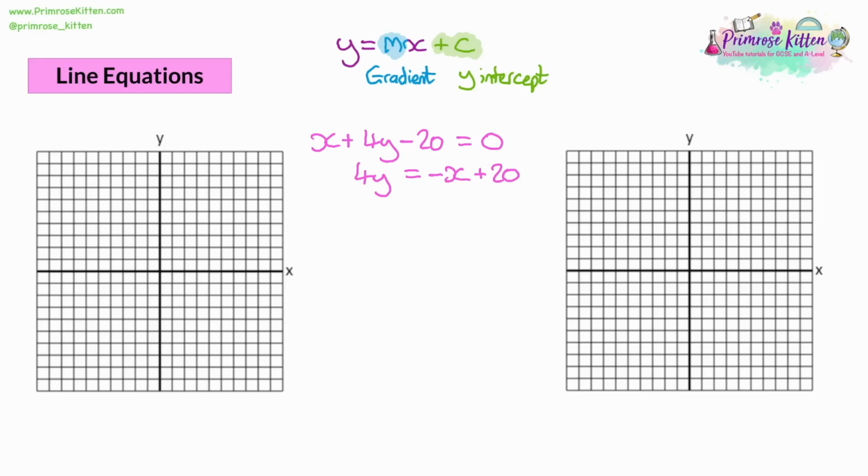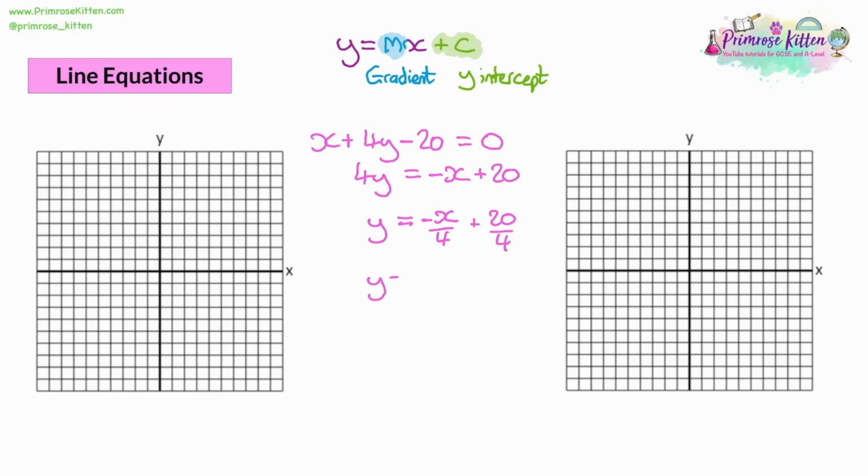So now we've got it more towards our format. Now it's 4y and we want 1y. So how do we handle that? How do we make it into being a 1y? Well, to get rid of the 4, we have to divide by 4. It's just the same as rearranging equations. It's the same as solving equations. So we divide by 4. We'd have negative x divided by 4, and then we'd have our 20 divided by 4.